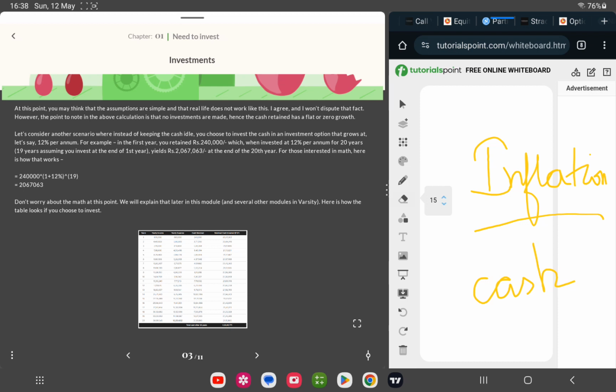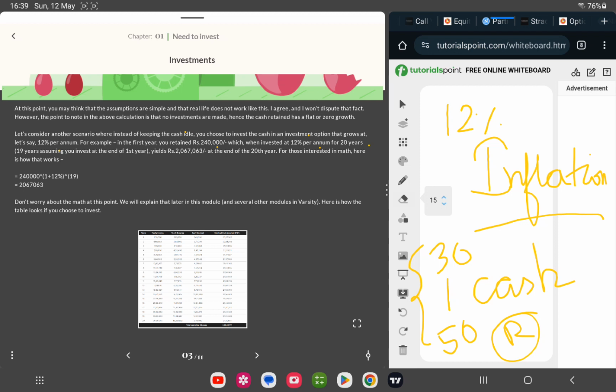where instead of keeping the cash idle, you choose to invest the cash in an investment option that grows at, let's say, 12% per annum. That is important, 12% per annum. You are choosing some investment plan. For example, in the first year you retain 2,40,000, which is invested at 12% per annum for 20 years, that is you're working from 30 to 50, then retire. So you are trying to take the cash and invest it at a 12% rate of profitability.